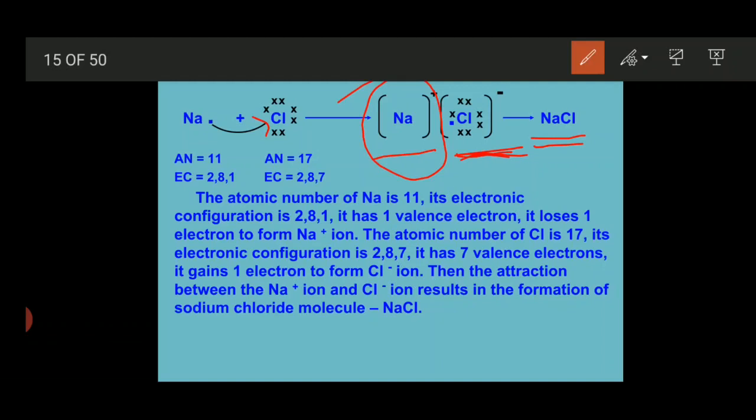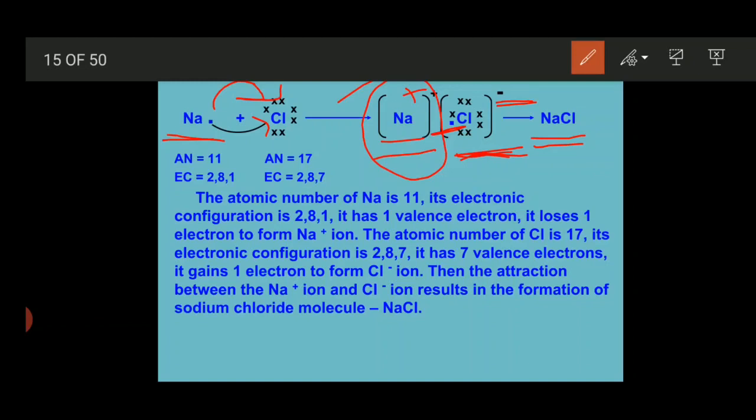So in the outermost cell of sodium only 1 electron is given, which is given to the chlorine atom, and because of that a positive charge gets formed on the sodium metal, and that lost electron is gained by the chlorine atom, and it becomes a chloride ion along with the minus sign. Because sodium loses 1 electron, 1 positive charge develops, and chlorine gains 1 electron, so 1 negative charge develops.